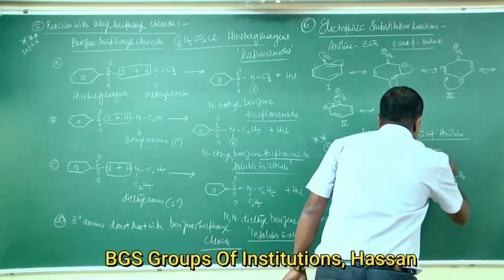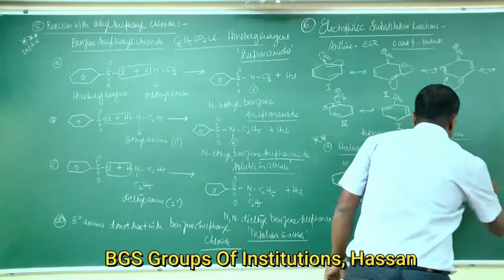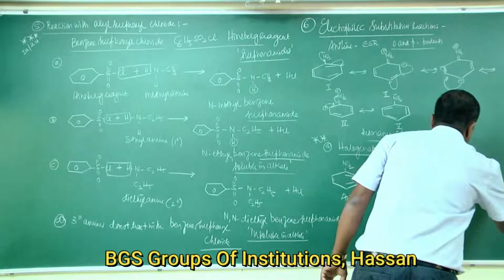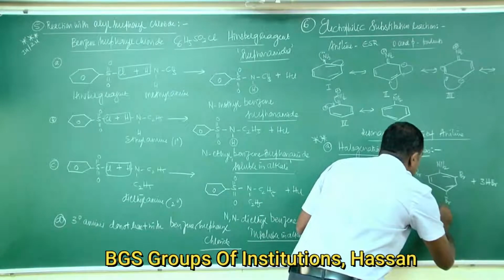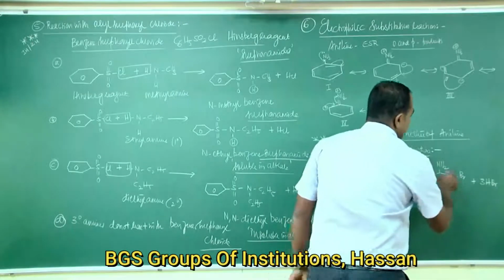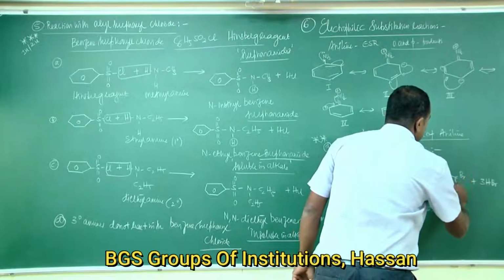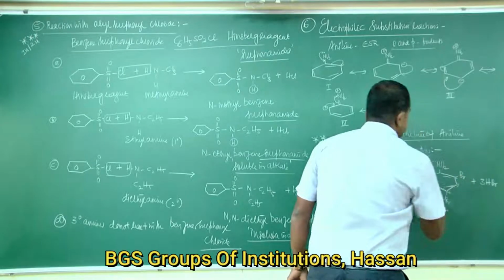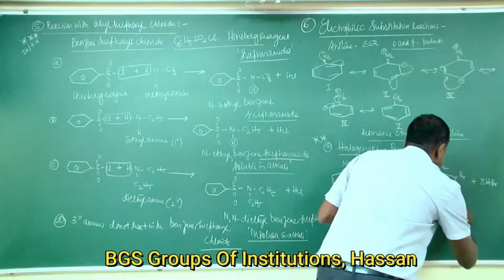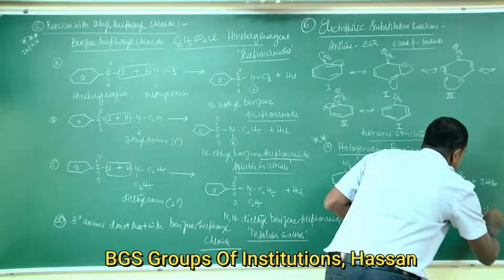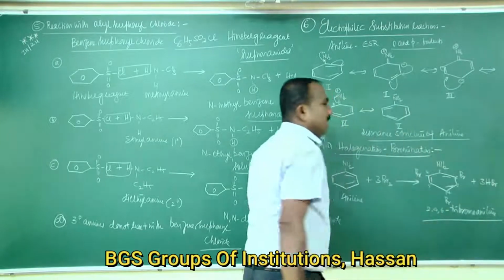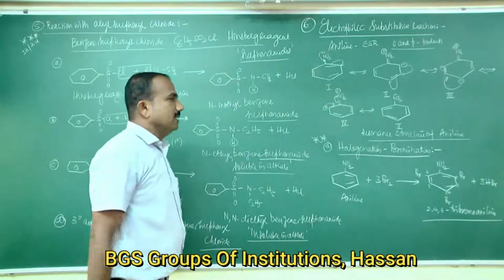That the product is 2,4,6 tribromoaniline plus 3 HBr. So this is 2, 4, 6. This is 1, 2, 3, 4, 5, 6. That is 2, 4, 6 tribromoaniline. So this is important.